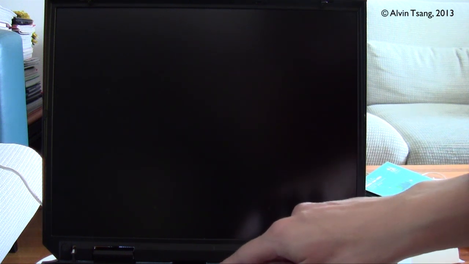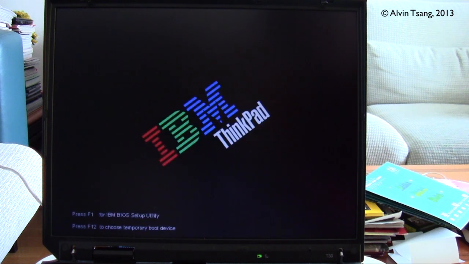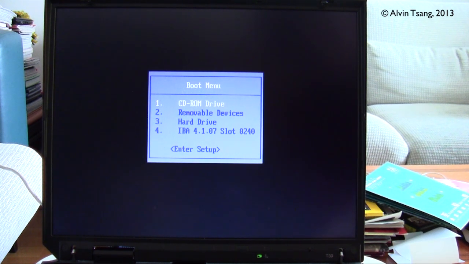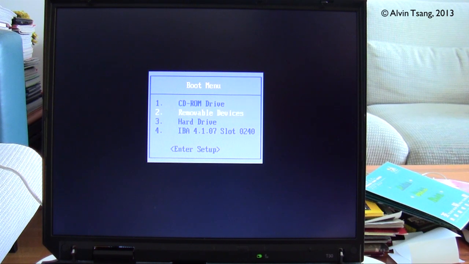I'm going to install OpenBSD 5.2 onto this ThinkPad T30 now. So I'm going to boot it up right now. And the first thing I do is to press F12, preparing the boot device list. And this is the boot menu. I need to make sure that the ThinkPad boots up with the CD-ROM drive and not with the hard drive. And you can see that the CD-ROM drive is the first option in this boot menu. So that's what we want to choose, the CD-ROM drive.